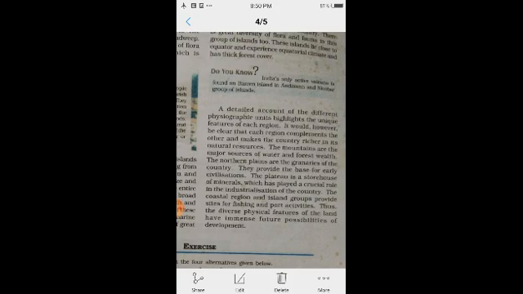Then the other type of plate movement is the divergent boundary. When two plates move away from each other, they lead to faulting and breaking of the rocks.